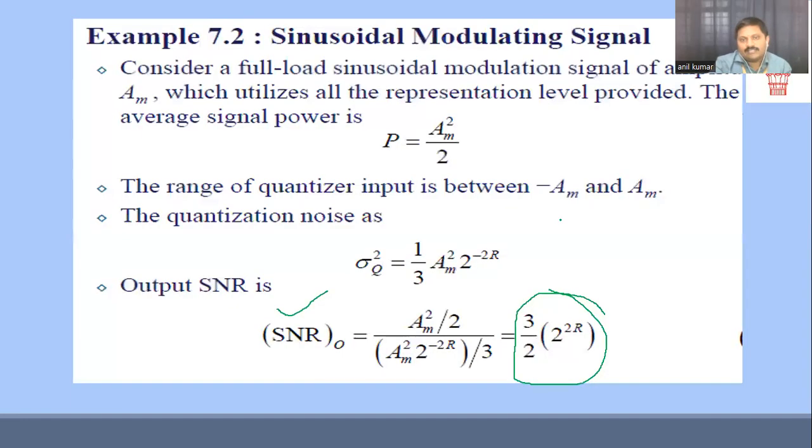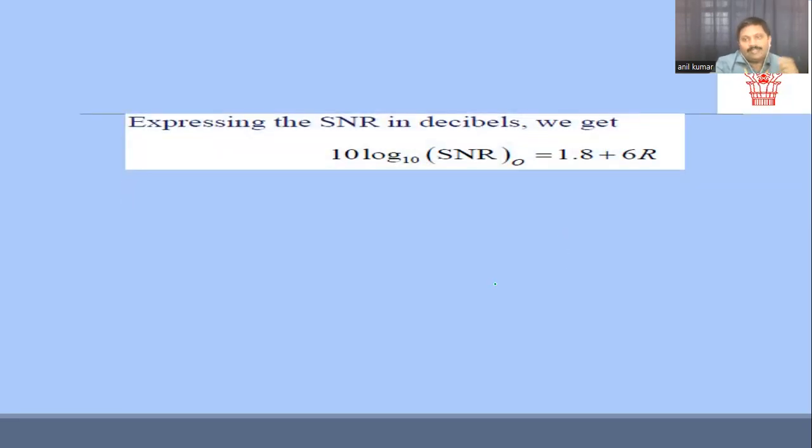If I substitute the SNR value of 3/2 times 2 to the power of 2R, that is 1.5 times 2 to the power of 2R, and make use of the simple logarithmic formula, log of x to the power y gives y times log of x, then the final equation in terms of decibels is 1.8 plus 6 times R, where R defines the number of bits, whatever we are going to consider.